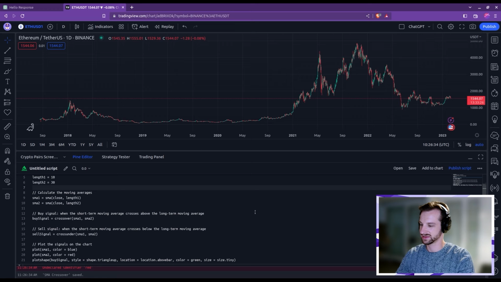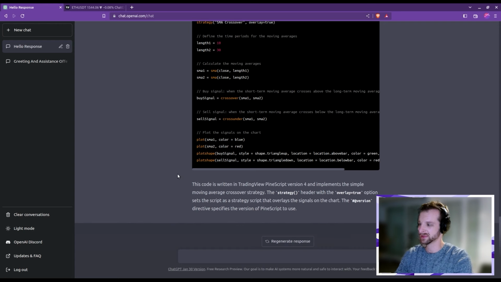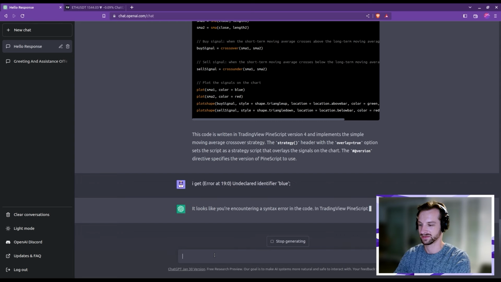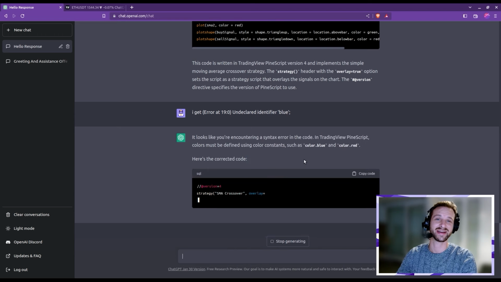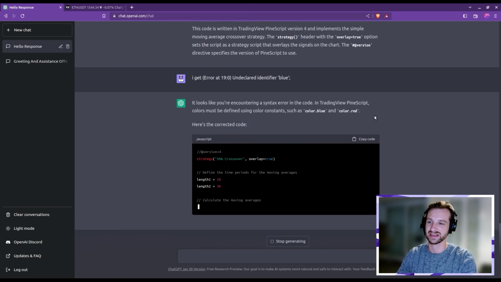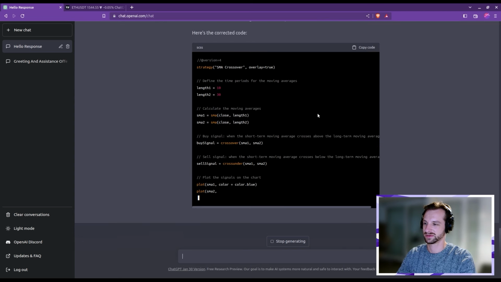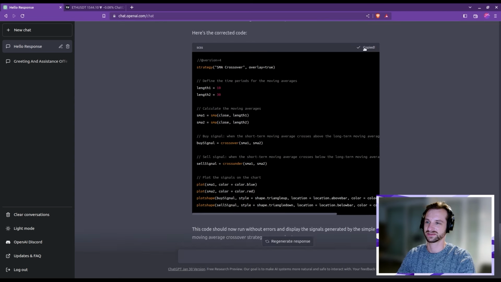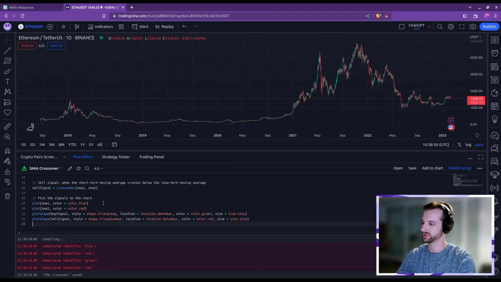And we can see that there's an error that popped up. Okay, well, let's simply copy that and see if ChatGPT can sort it out. Okay, so I don't know why he did the error at the first time, but it seems like he knows exactly what's going on, and colors must be defined like this. Okay, so let me copy now, come here and select all the code and replace it with the new one. Save, and great, we see that everything worked well.